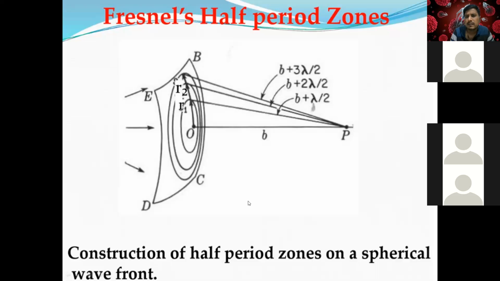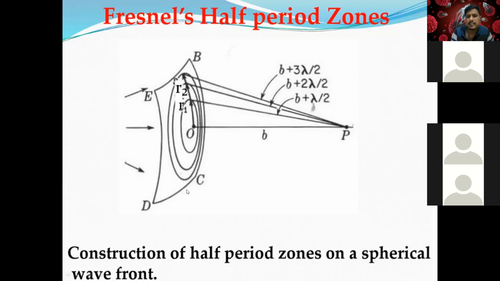Lambda, right? Yes, but what I'm asking is, area depends on what factors? There are some factors, right? Did we get the equation for the area of the half period zone?